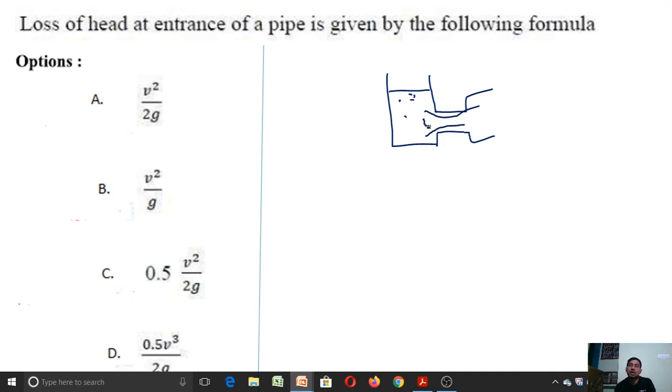So this is the entrance point, the entrance of the pipe. In this case we have a loss equal to 0.5 V squared by 2g. It is a direct formula. So for this question option C is the correct answer.